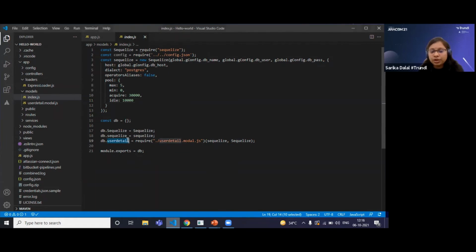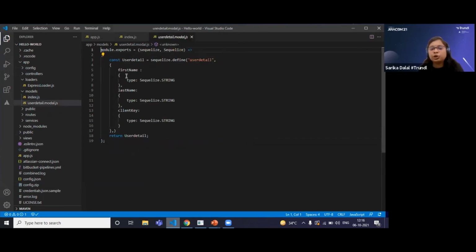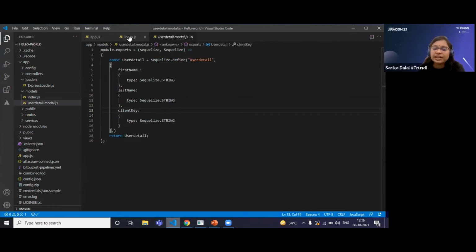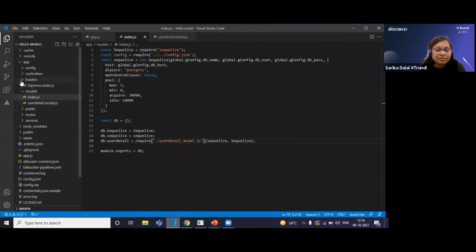After that, I have imported a file called user detail model. I'm initializing it here. Once I initialize this, it will read this particular file. Then it will create a table called user detail. In that, it will create columns called first name, last name, and client key. I have created a simple app where it will capture the first name and last name of the user, and store it in my database. Here I'm using a client key because I want to understand from which Jira instance this data is getting stored. So you can see when we import our index.js file, after that this particular file will execute and it will create the tables. Now we have created the tables.